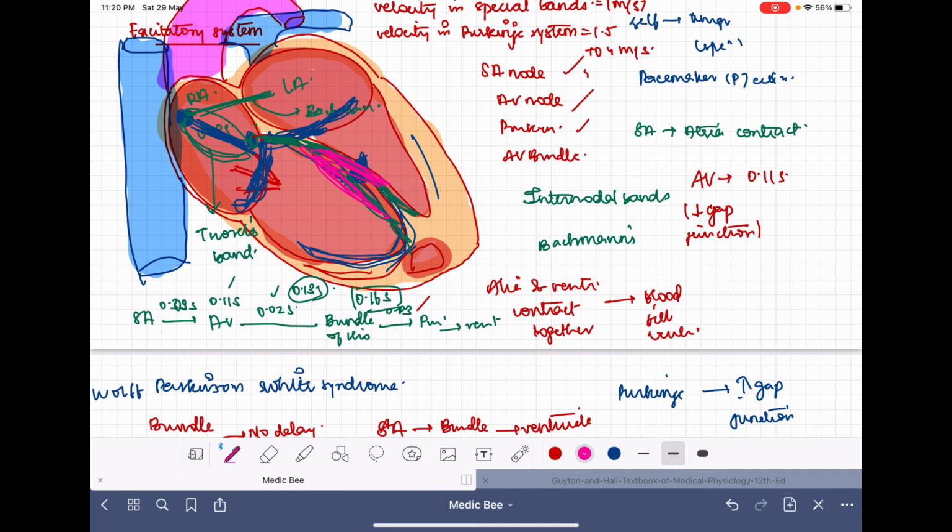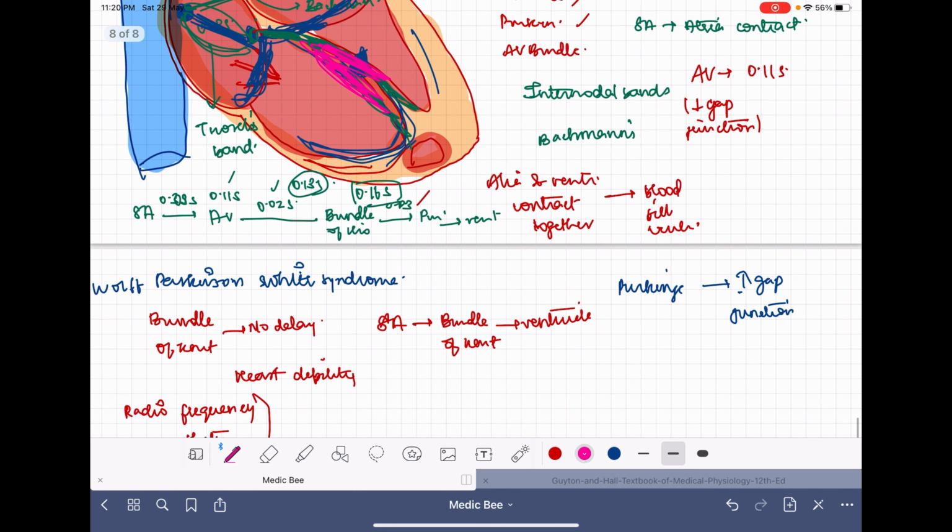The right bundle and the left bundle. The right bundle will supply the right ventricle, and the left bundle will supply the left ventricle. This will lie beneath the endocardium on the two respective sides. And after that, these Purkinje fibers will go through the ventricle mass and finally become continuous with the cardiac muscles.